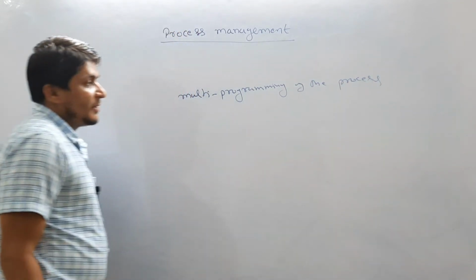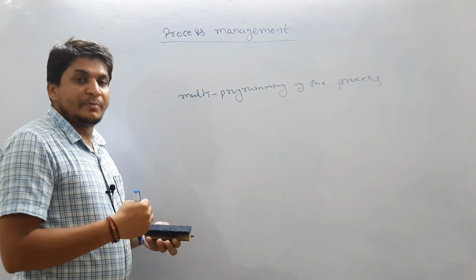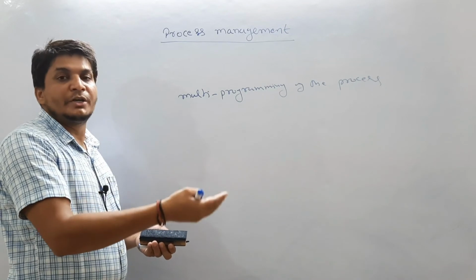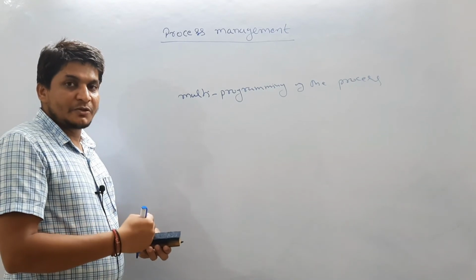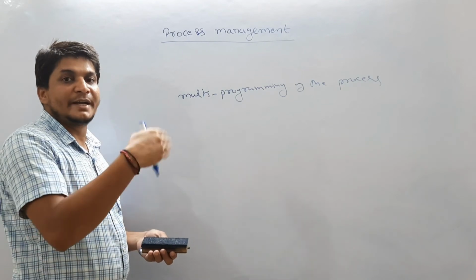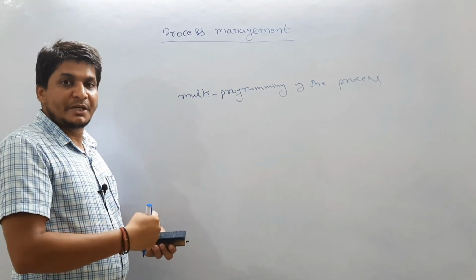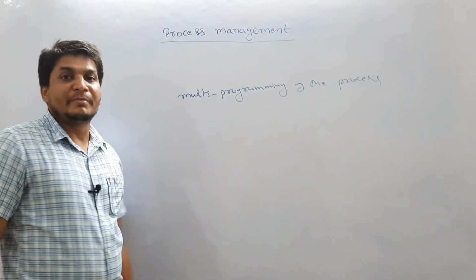What is multi-programming? Let's suppose processes are being created and loaded into the ready state. Means the long-term scheduler is creating the process and sending the process from secondary memory to main memory, or you can say from new state to ready state. So how many processes are available in the main memory?